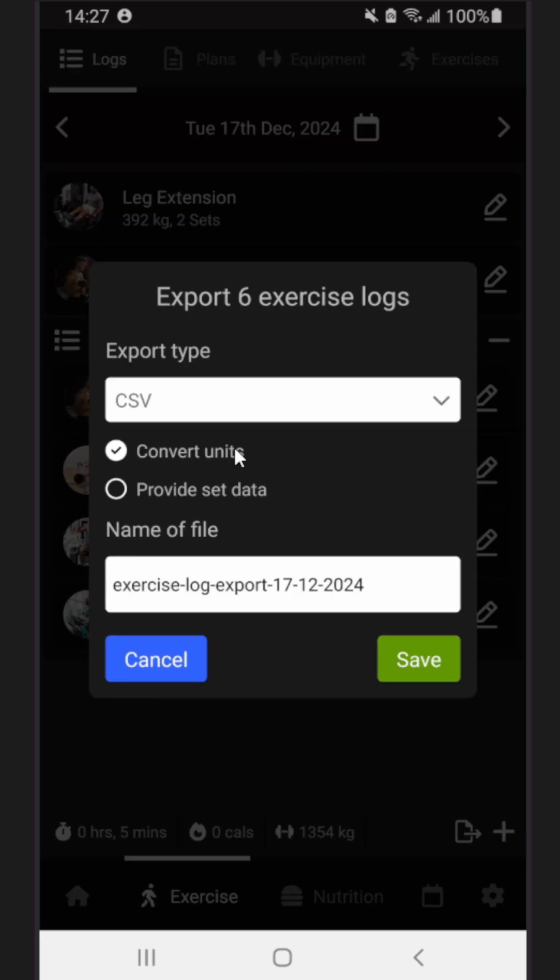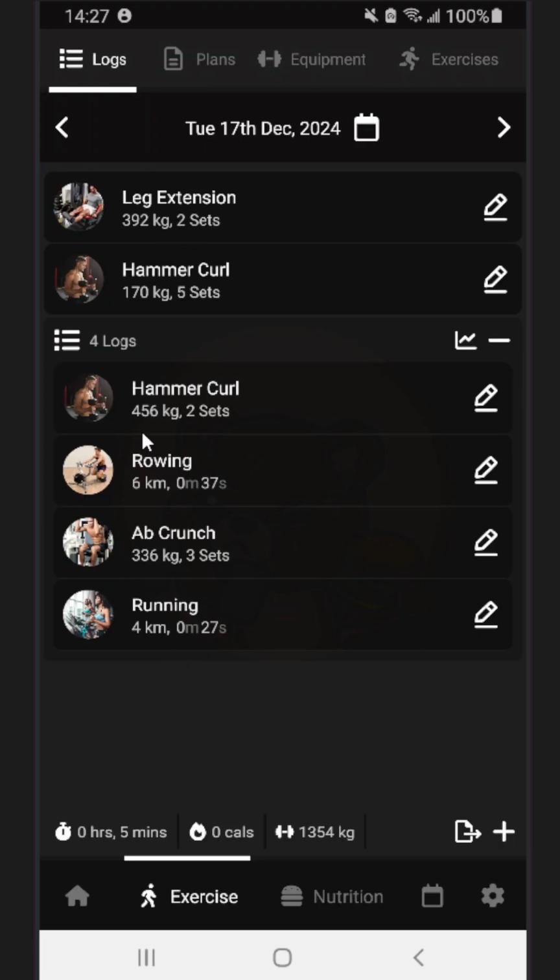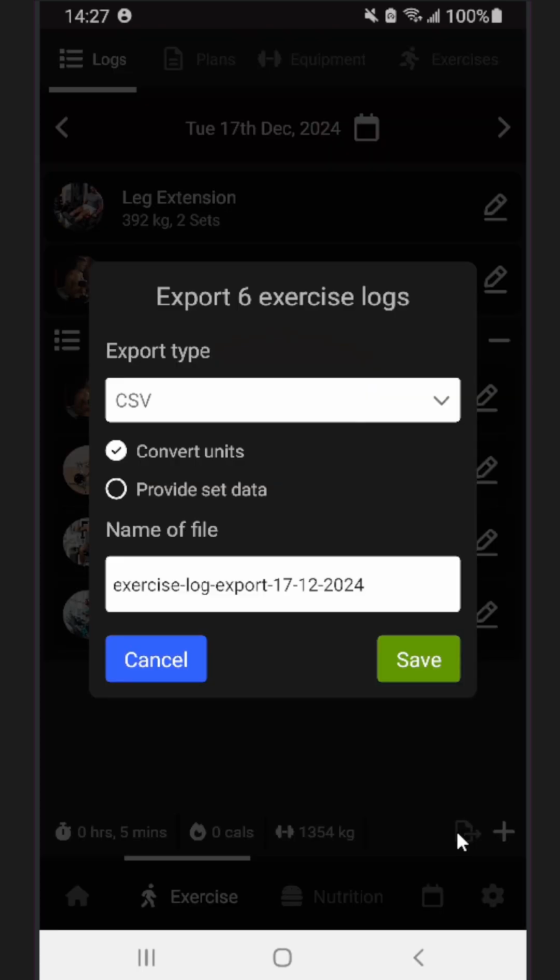So how we store the units is at a very base level. We store it in grams or centimeters or everything else, and then we convert it up so that you can see it in kilograms. So when you export now, you can export the converted units, so that they're in kilograms, whatever you've decided.